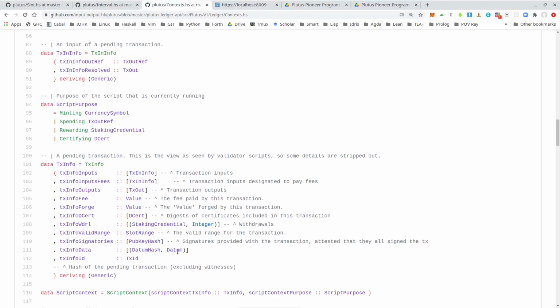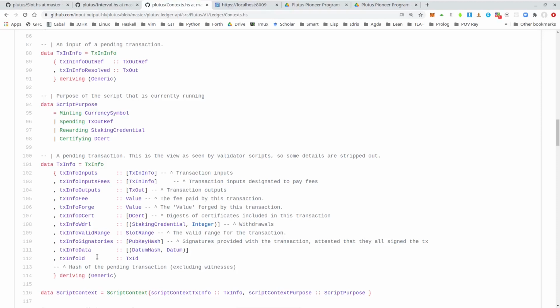So if I have a transaction output to a script address that carries some datum, I don't really have to include the datum itself. It's also valid to just include the datum hash. But I optionally can attach the datum, and in that case, this will be done in this list. So then I would say which datum belongs to that hash.